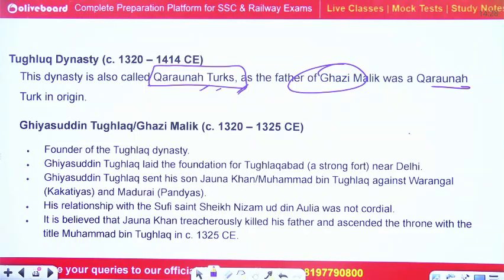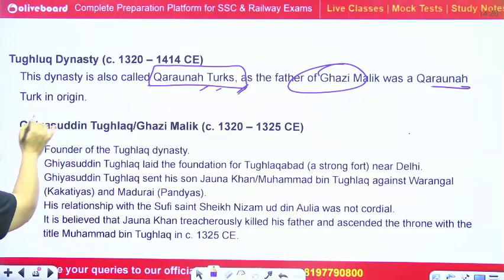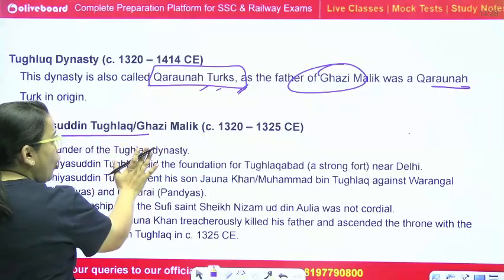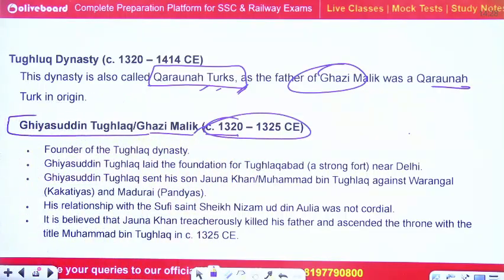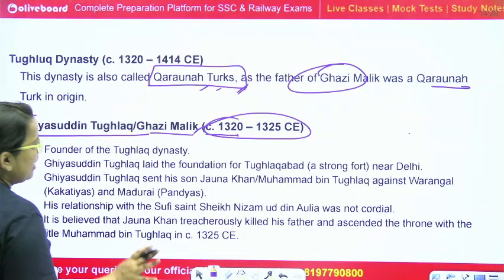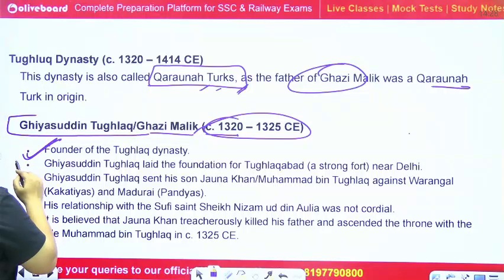Okay, now Ghazi Malik was the father, the first ruler Ghayasuddin Tughlaq, or you can say Ghazi Malik. 1320 to 1325 is the timing of Ghazi Malik or Ghayasuddin Tughlaq. He was the founder of Tughlaq dynasty.